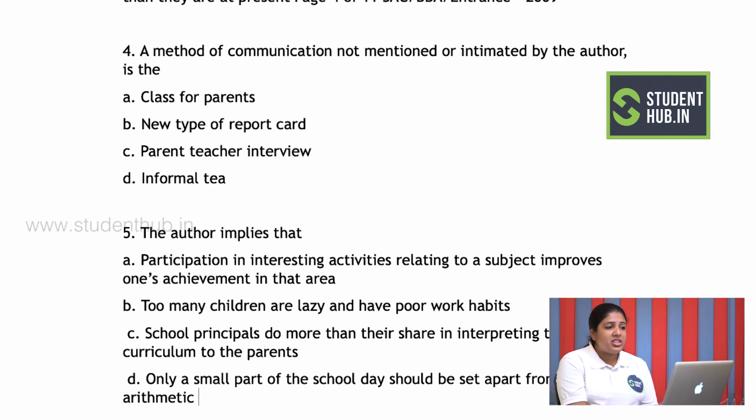If I go through the options, option A says class for parents. Option B, new type of report card. Option C, parent teacher interview. Option D, informal tea. So when I talk about class for parents, it is mentioned as workshops. When I talk about parent teacher interview, that gives me the hint of the parent teacher meeting that we have. Informal tea is another type of activity that the school takes up. So now option number B, new type of report card, is the one option which is not mentioned in the passage. So my answer would be option number B.